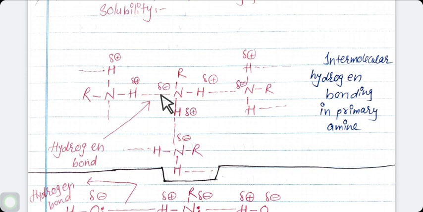Due to their ability to form hydrogen bonds with water molecules, means the amines which form hydrogen bonding with water molecules, these amines are the lower aliphatic amines and they are soluble in water. Solubility of amines decreases with increase in molar mass of amine due to increase in size of the hydrophobic alkyl group. Aromatic amines and higher aliphatic amines are insoluble in water.